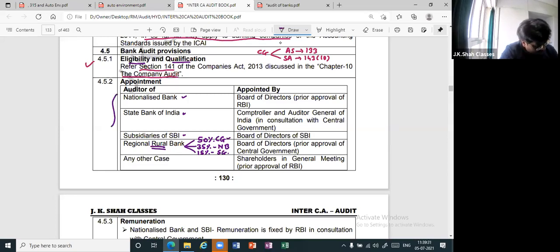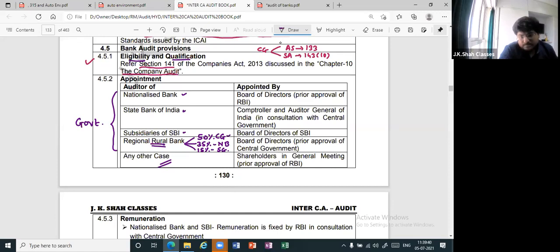So first four, if you check now, these are all related to government. And lastly is any other case. So can I say all the private will come there? No, one by one we will go. Firstly, nationalized bank. Who will appoint the auditor? Appointment will be made by the BOD. But they will have to take prior approval of RBI. What about State Bank of India? Very simple. Since State Bank of India is owned by the government, CAG will have to come. Appointment will be made by the CAG.